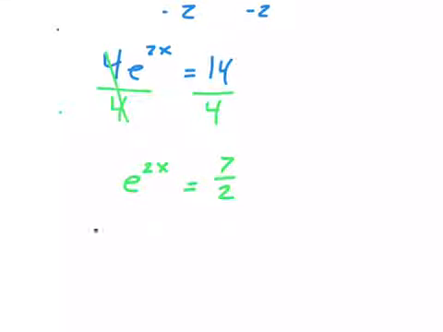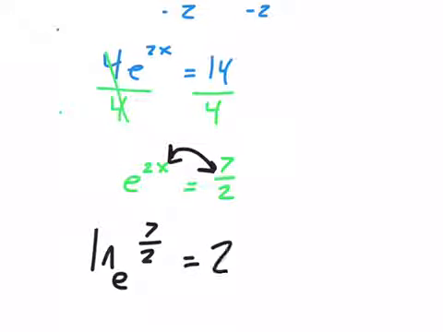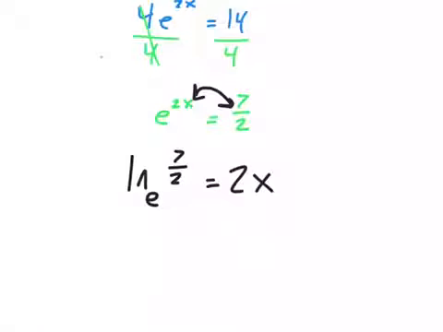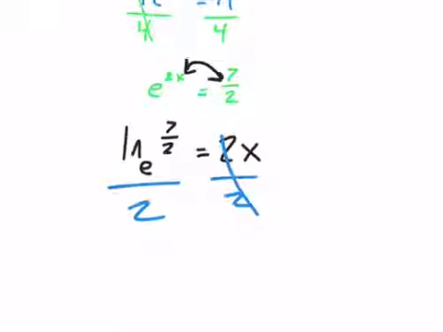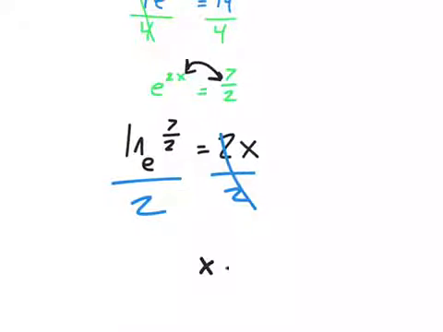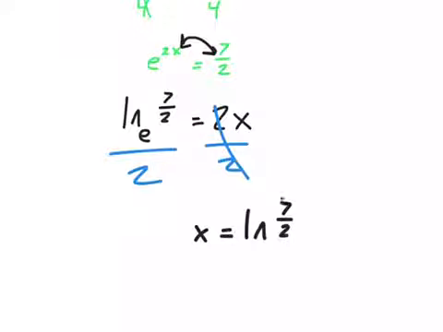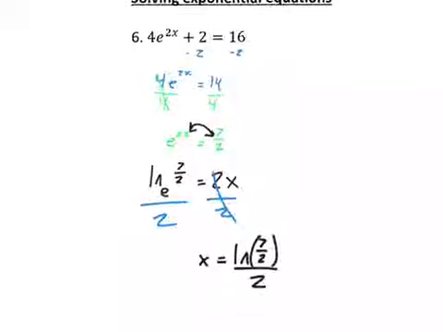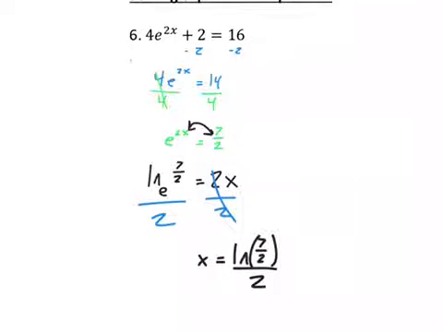All right, so I'm going to drop, and I'll write that e in so that we can see it. Roll these guys is equal to 2x. And then we just finish off by dividing both sides by 2. So there's our x. Our x here would equal the natural log, I don't need to write in e now, of 7 over 2. And then whatever that is, divided by 2. And this would be an easy calculator check here.